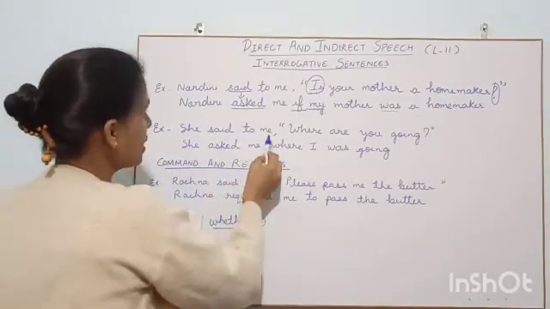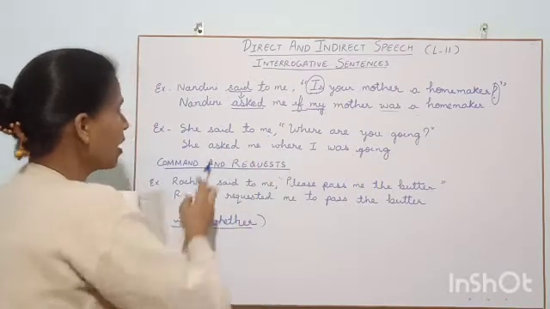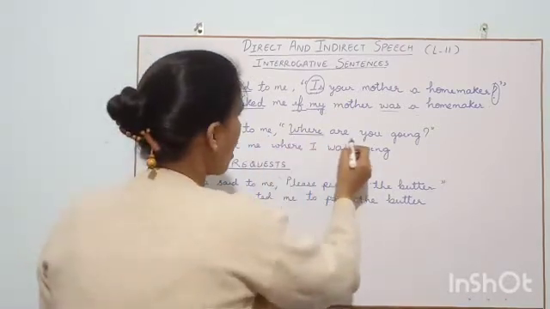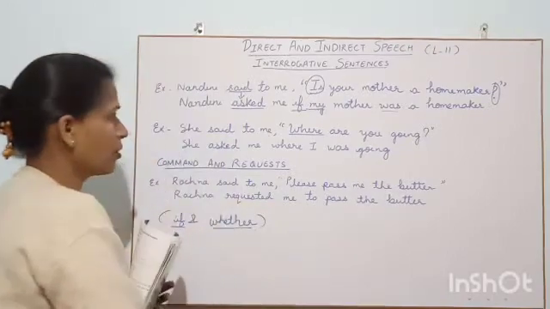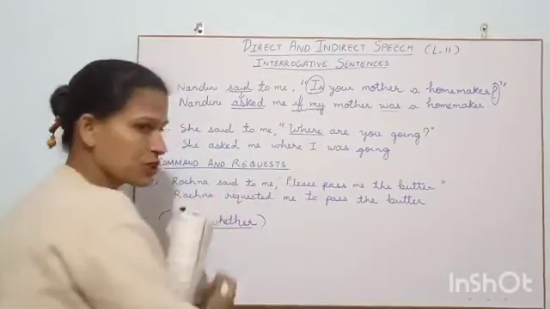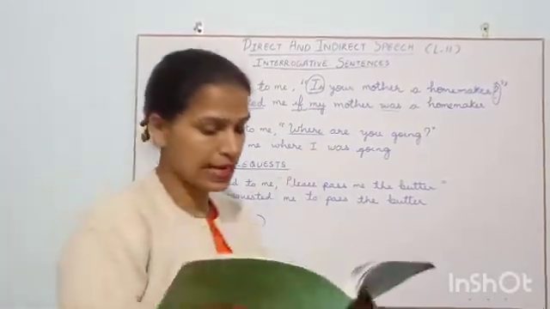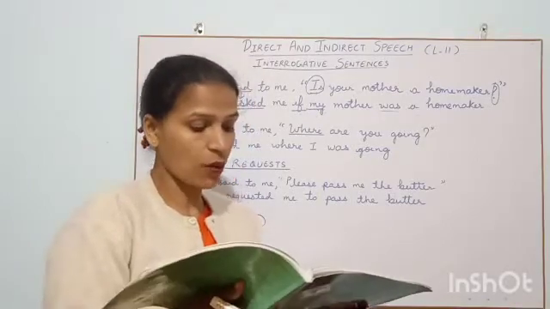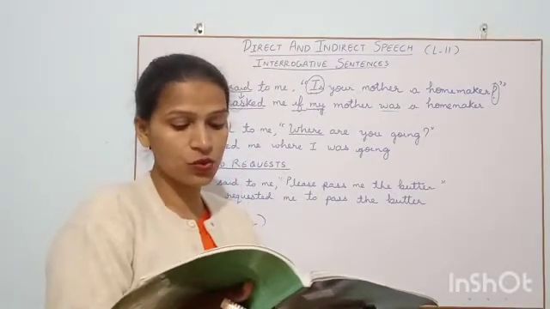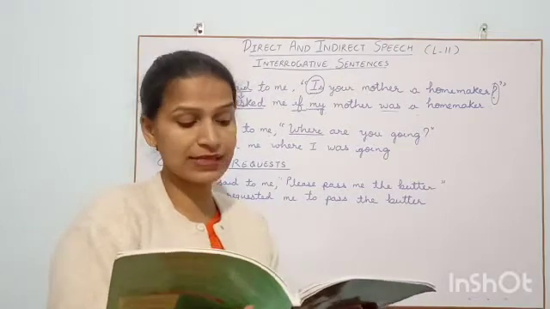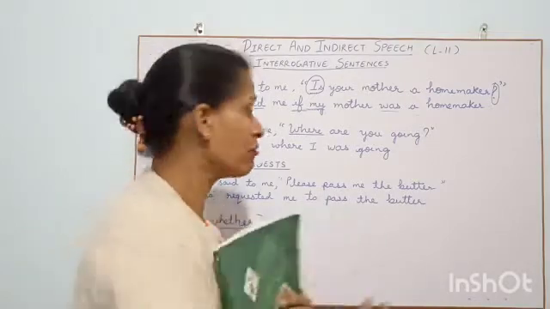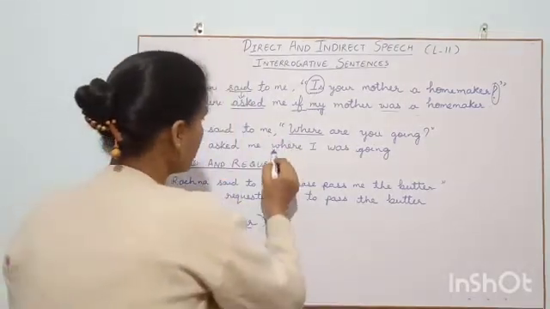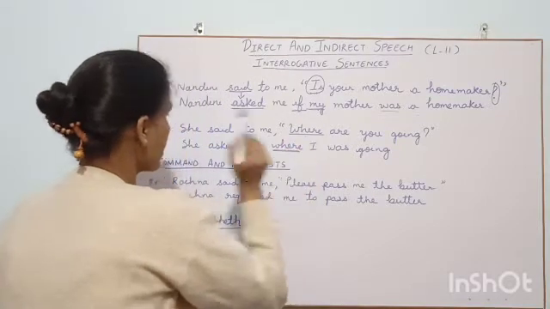She said to me, this is one example I have taken. Where are you going? Now see, already we have a question word with where, isn't it? It says question word, like these are used if an interrogative sentence has a question word in its beginning. We are going to use the question word if we have any question word in the beginning like this.